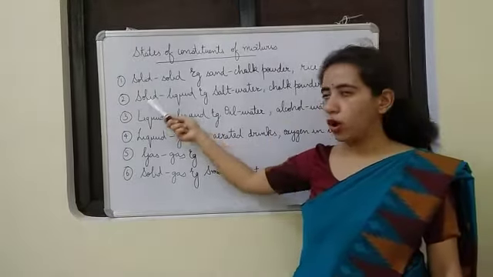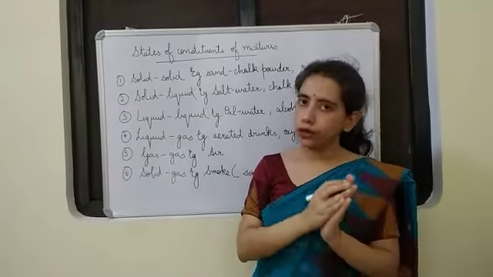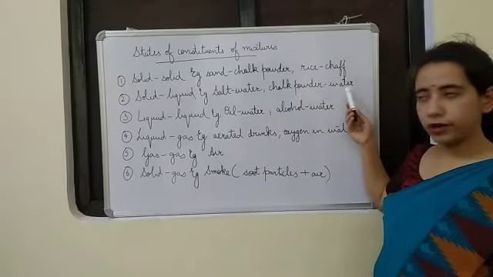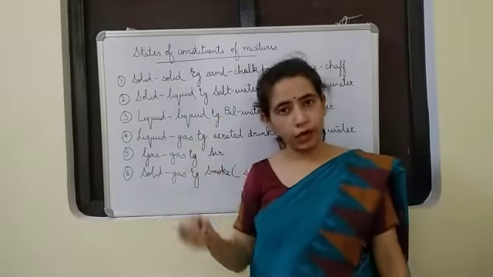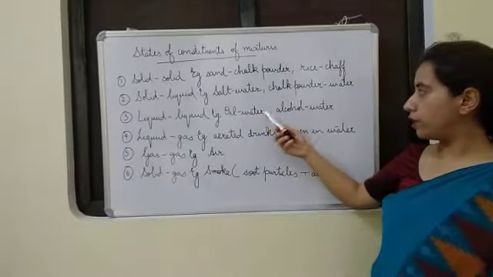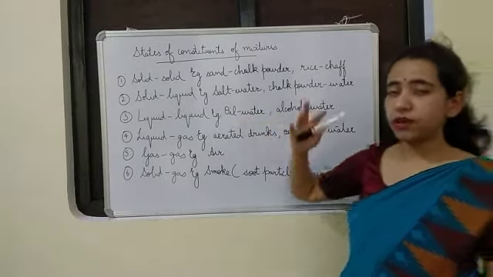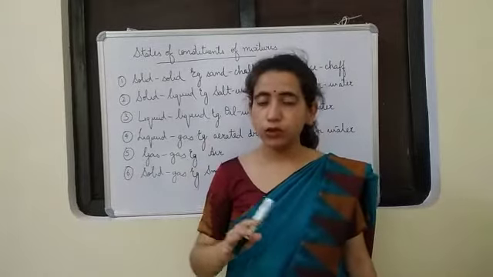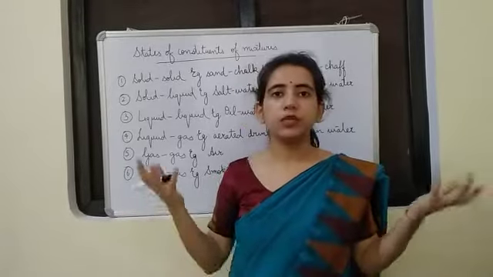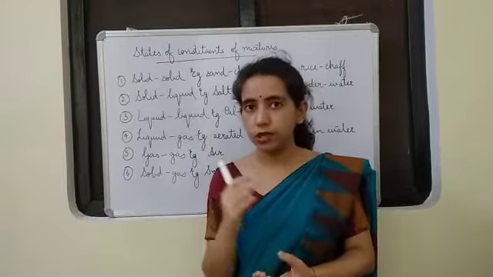The second one is solid-liquid. In solid-liquid, one component is solid and the other constituent is liquid. Examples we can see, salt water, chalk powder and water. Then the third one is liquid-liquid, that means both the constituents are liquid. Examples are oil and water, alcohol and water. Now you may say oil and water is not miscible, but we have studied about heterogeneous mixtures also. So don't think that a mixture is something miscible only. Immiscible substances also can form mixtures, and those mixtures will be included in heterogeneous mixtures.